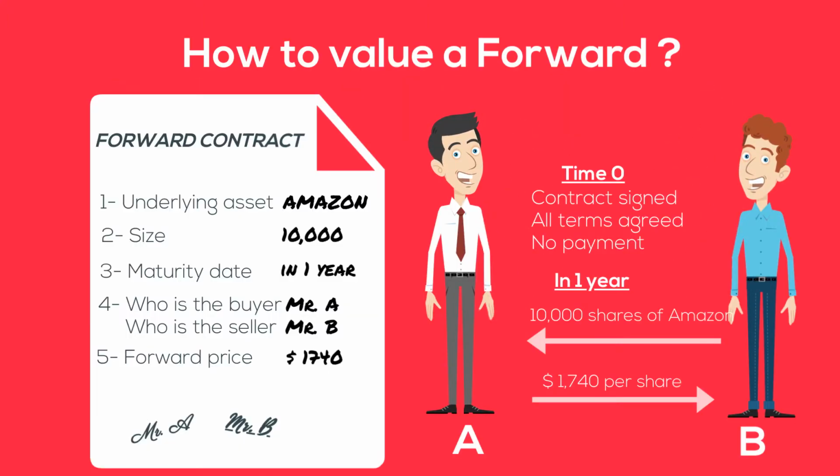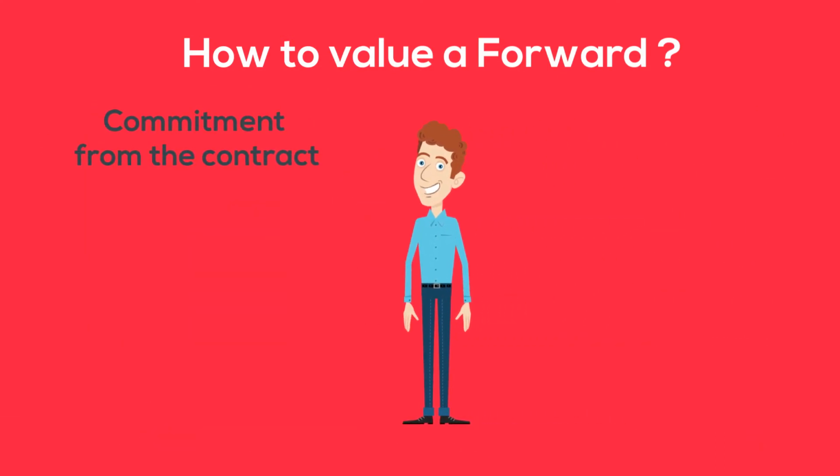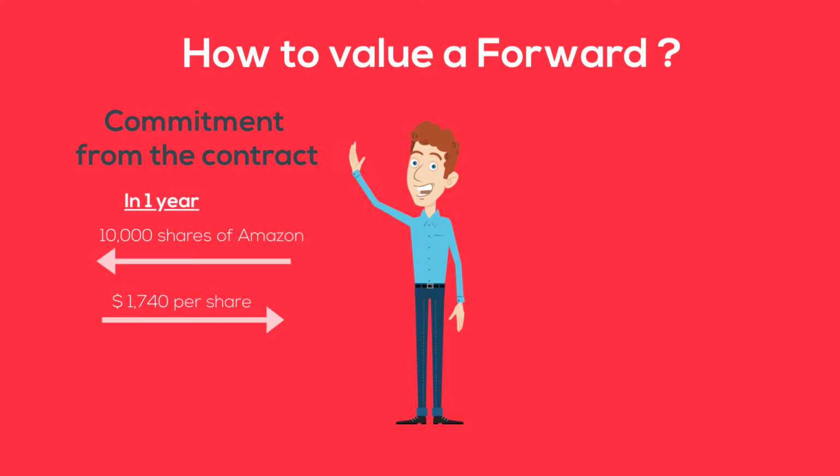As in most cases in finance, to evaluate the price of a contract, we need to understand how the contract will be hedged by the counterparties. So here let's consider Mr. B, who is the seller of the forward contract. B has signed the contract, so he will have to deliver the 10,000 shares in 1 year, and he will receive a price of, in our example, $1,740 per share. So what should he do during this year?